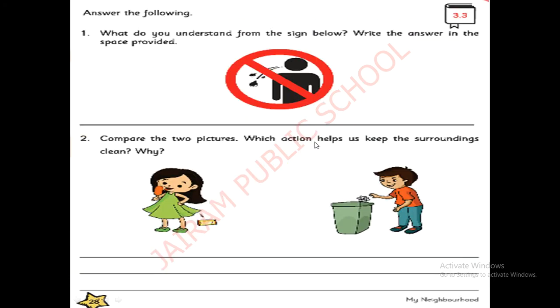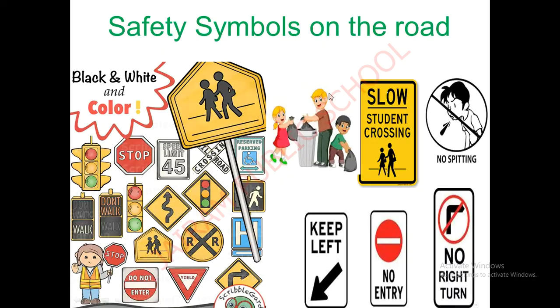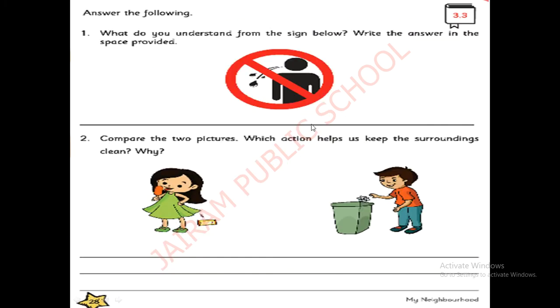Next. Now take your book. See, this is no spitting they have given you. You have to follow all the symbols. Now take your book, page number 28, activity 3.3. Answer the following. You have to answer all the questions. What are the questions they have given you? You have to answer it.